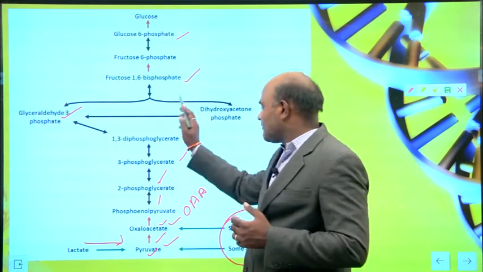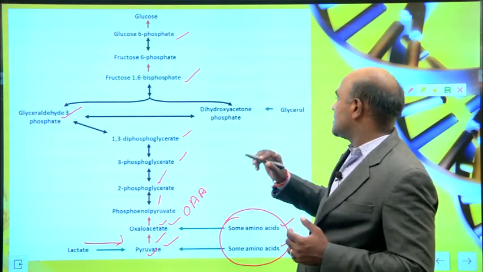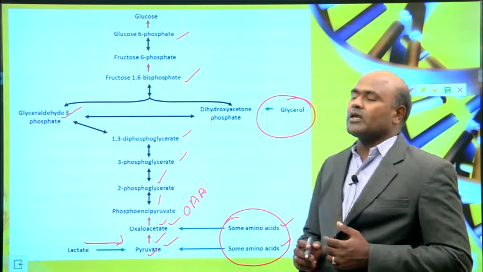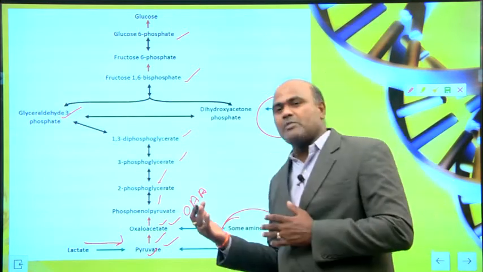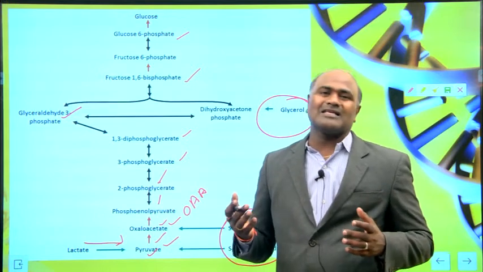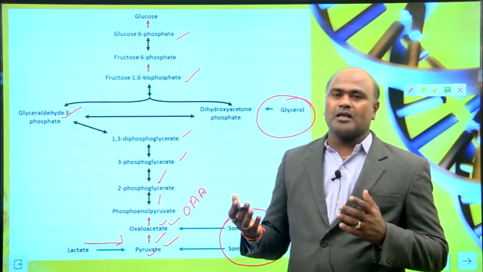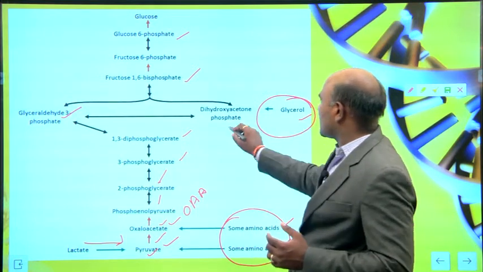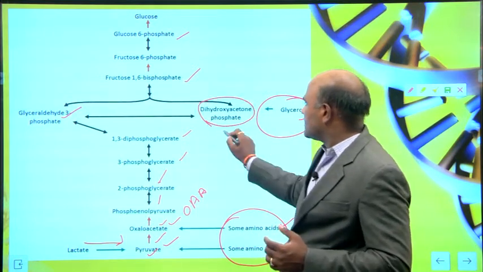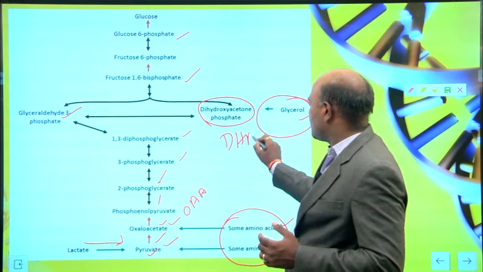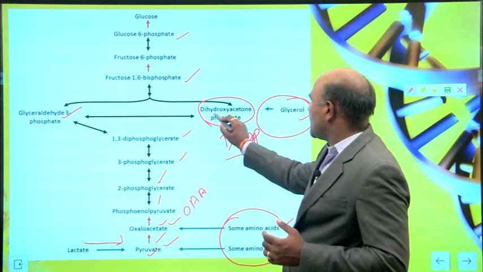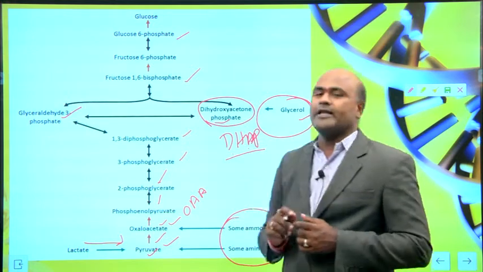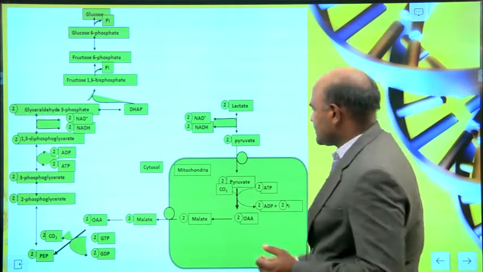So pyruvate is converted into glucose, whereas glycerol, how can we get the glycerol? In the previous slide I mentioned that when you do the triacylglycerol hydrolysis process, you can get the glycerol. This glycerol can produce DHAP, dihydroxyacetone phosphate, and then it is a similar process.